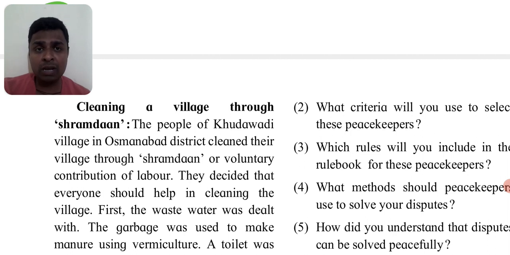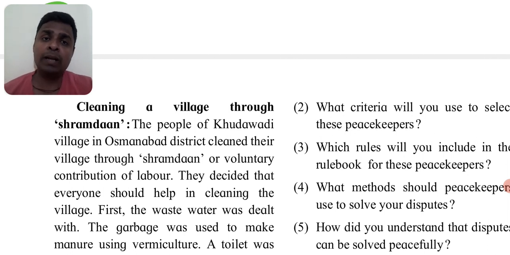So they understood the collective responsibility. Village is theirs. If there is a lot of garbage around, there can be a possibility of disease. That's why let's come together. We don't have money. The government doesn't have money. Suppose government can do the work, but it may take time. So what we can do at local level, people can come together and start working on their own without any money. That is Shramdan, voluntary contribution of labor.